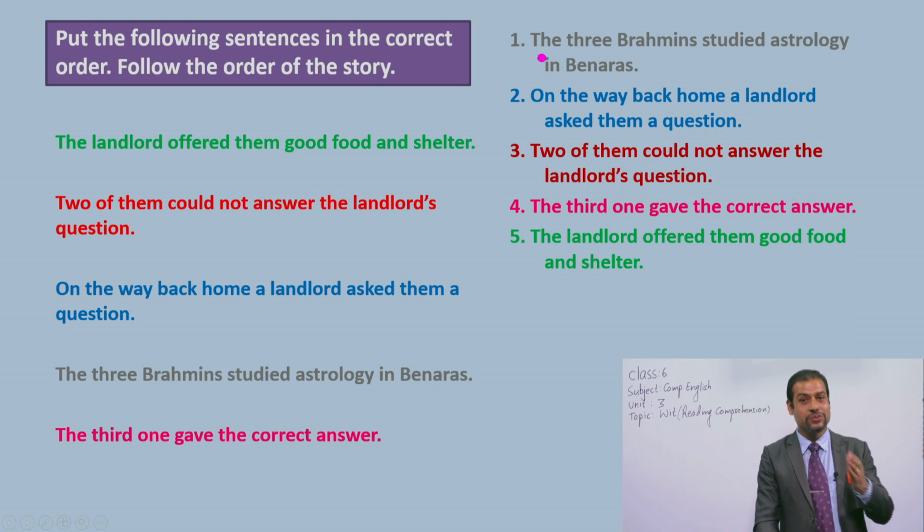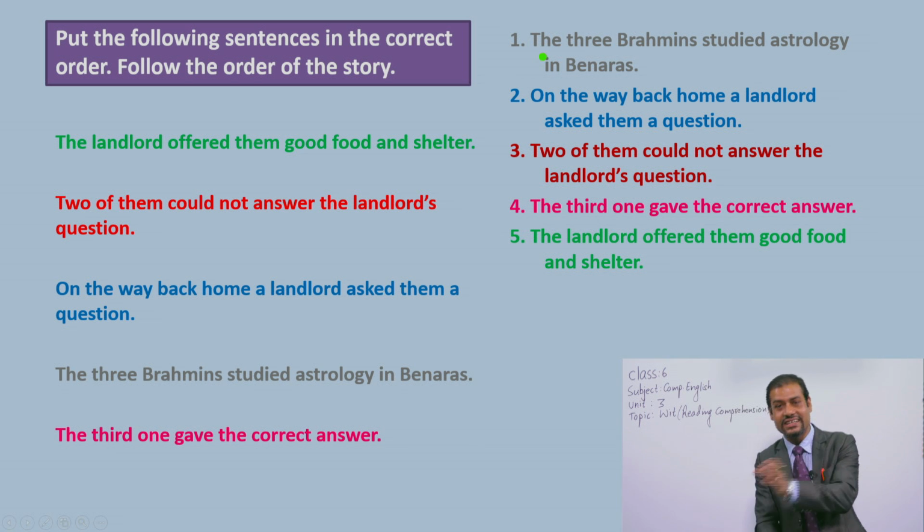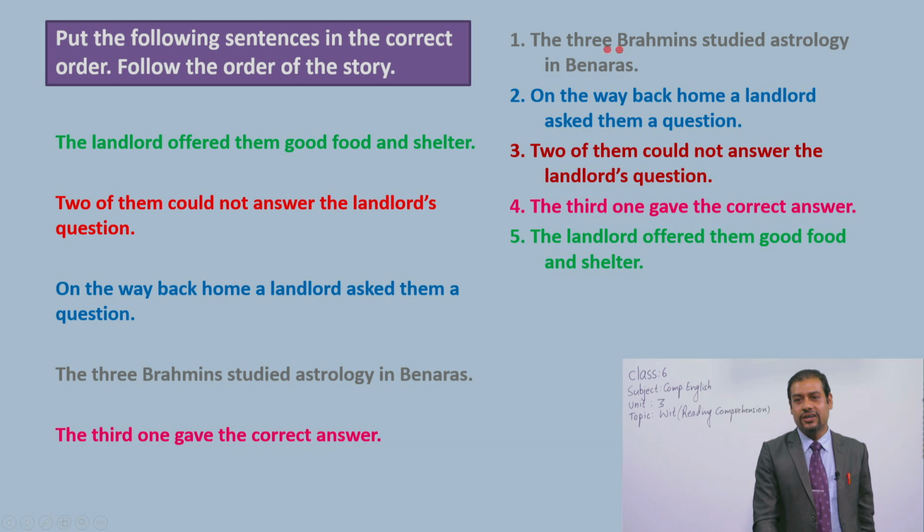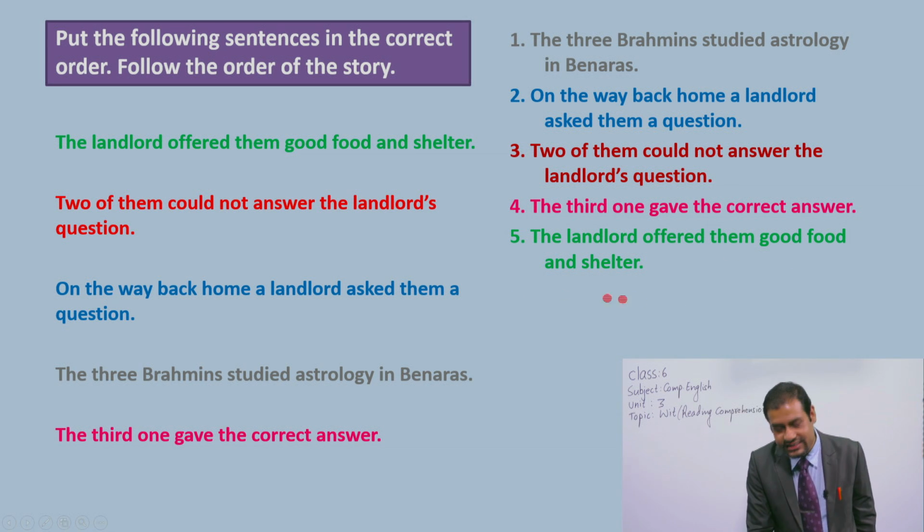Dear students, read it once again. You will get a complete sense of the story, okay? The 3 Brahmins studied astrology in Banaras. On the way back home, a landlord asked them a question. 2 of them could not answer the landlord's question. The third one gave the correct answer. The landlord offered them good food and shelter.